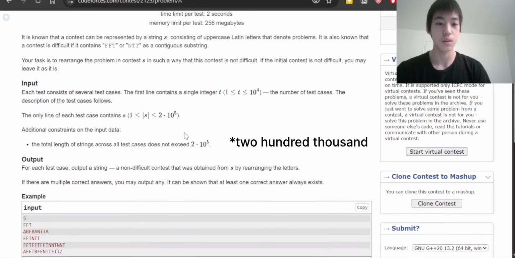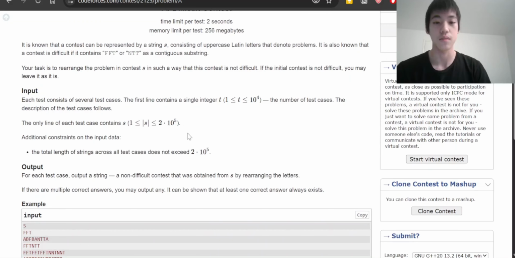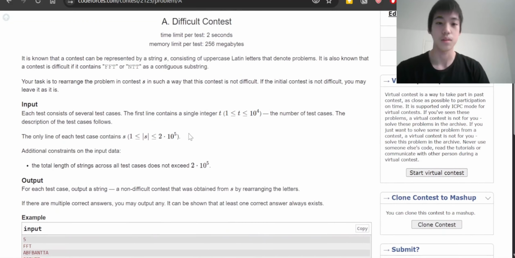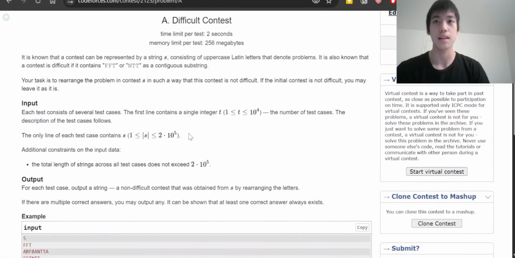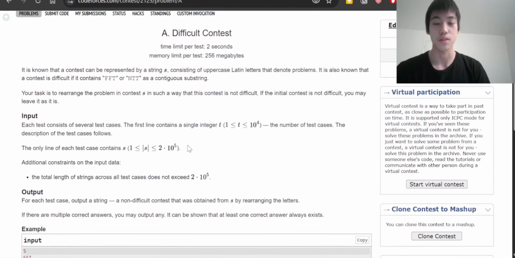Another noteworthy constraint is that the sum of the total length of strings does not exceed 2 times 10 to the 5th, which just means you won't need to input that much data. Try to solve this problem on your own, and we'll walk through the solution after you do so.